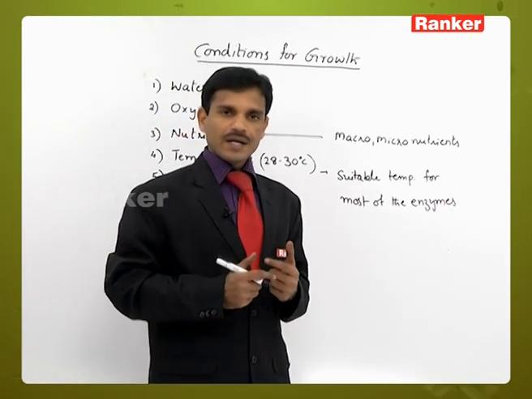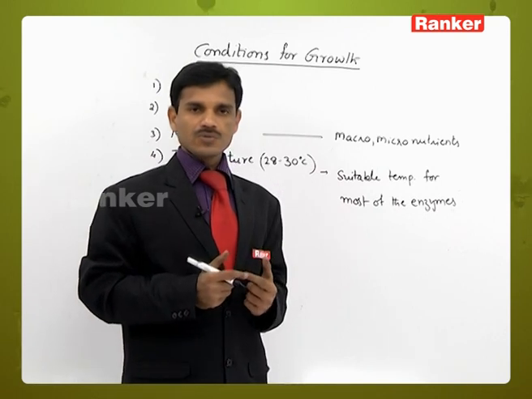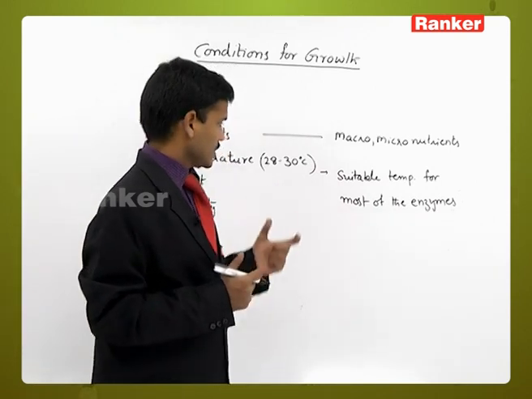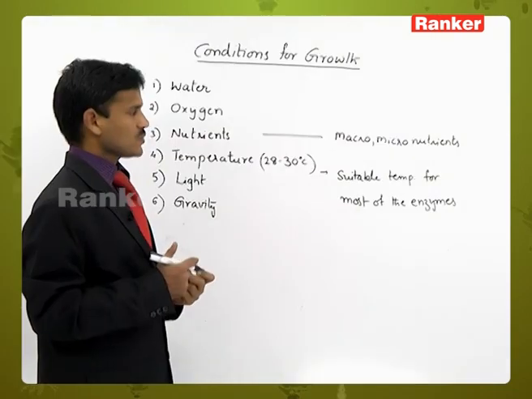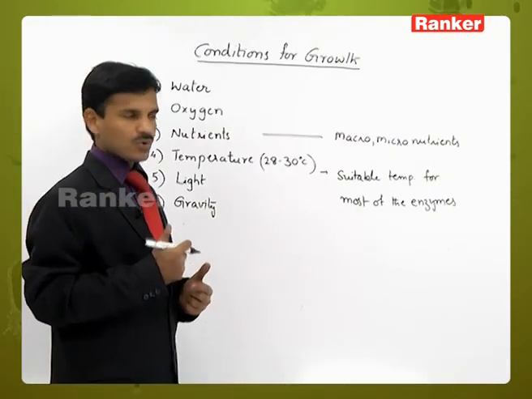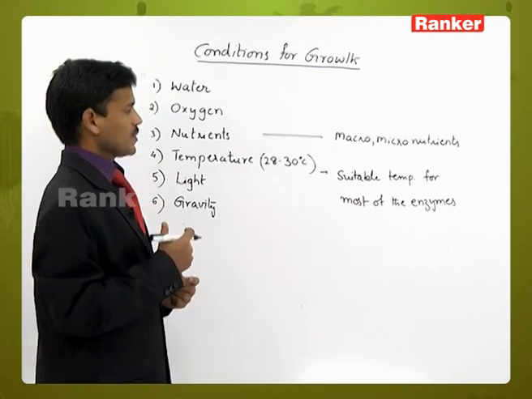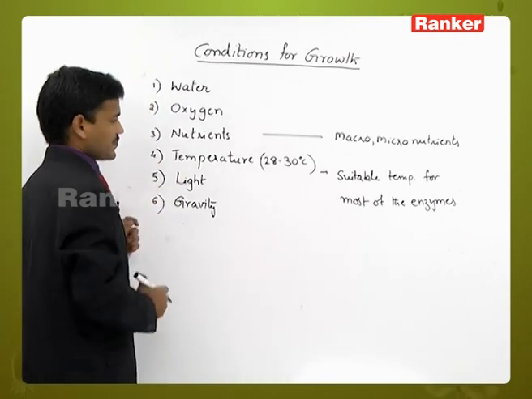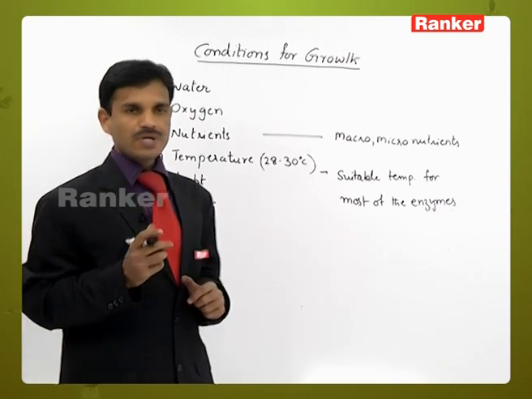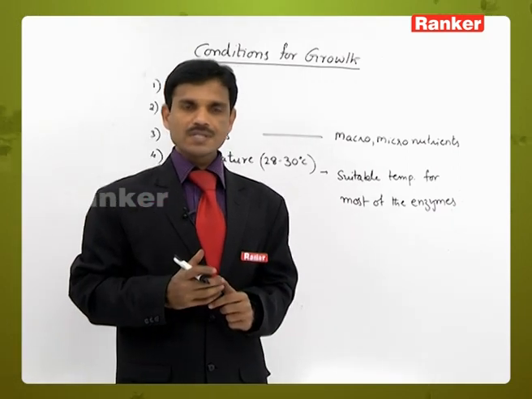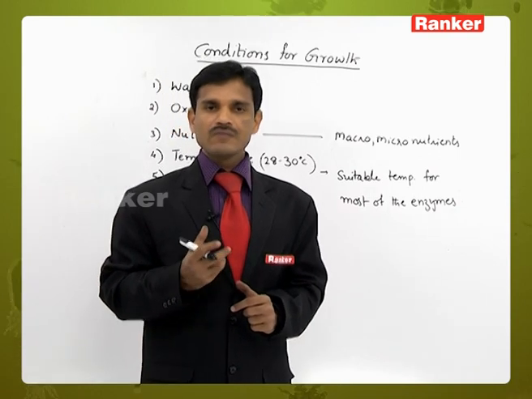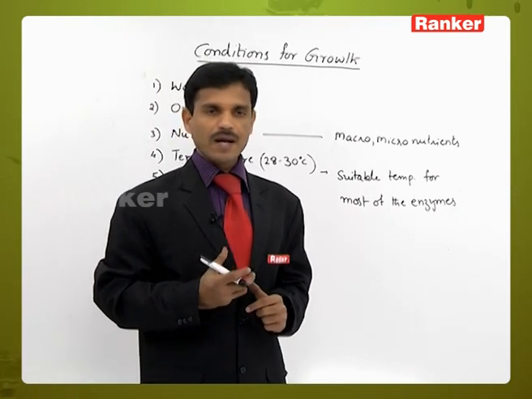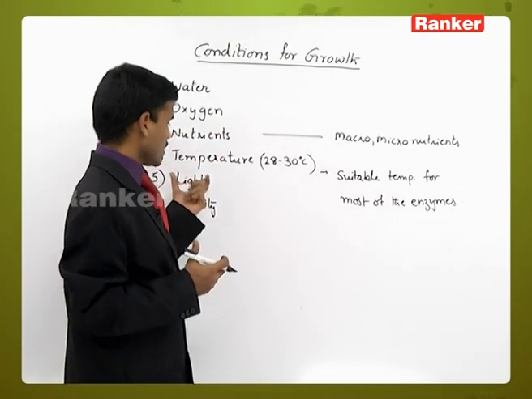And energy is released, and that energy is utilized for the growth. That's why the temperature is playing a main role in the growth. So at low temperature and high temperature, no growth is taking place. Next one is light. Light is important for some pigment synthesis and photosynthesis, and sometimes for flowering. In plants, generally flowering is induced by light,